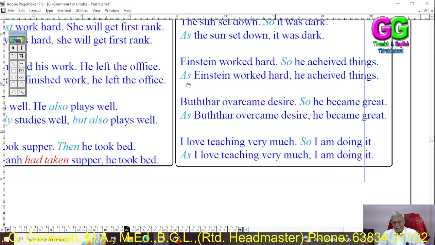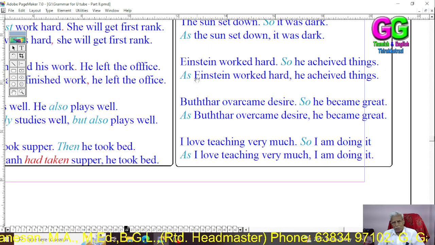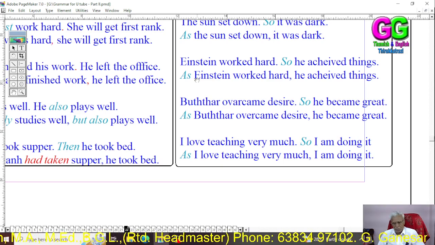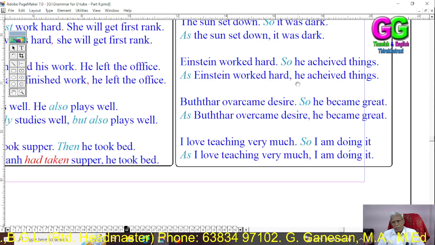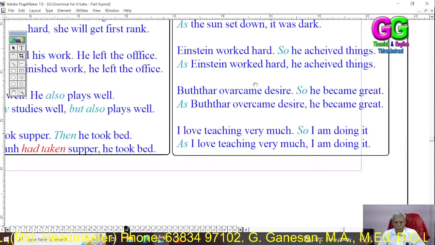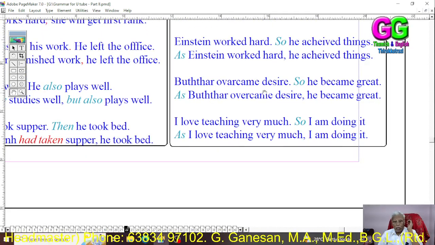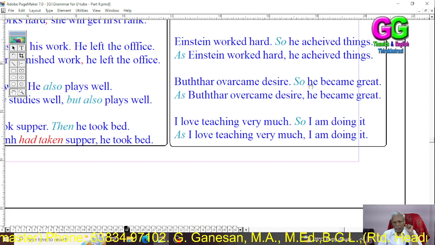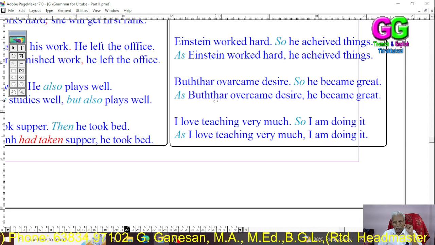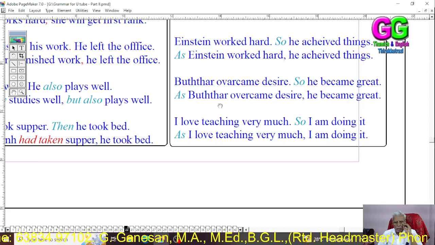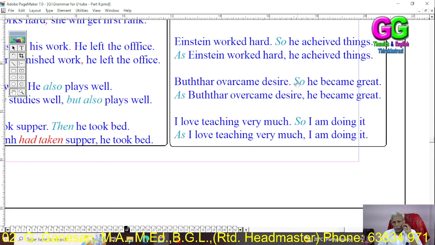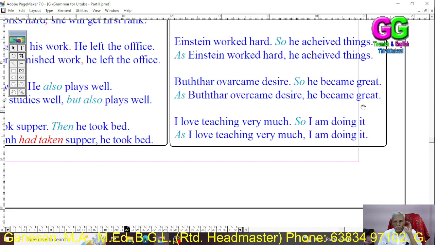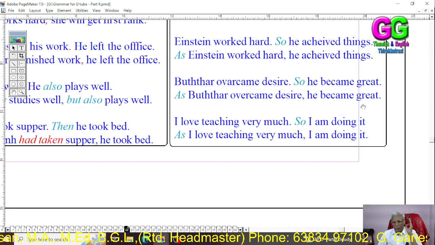As it is Einstein's name, you should not change the capital. Then full stop, comma, you have removed. So other things we have done as they are. Buddha overcame desire, so he became great. So as Buddha overcame desire, full stop, comma, so removed, he became great. As Buddha overcame desire, he became great.